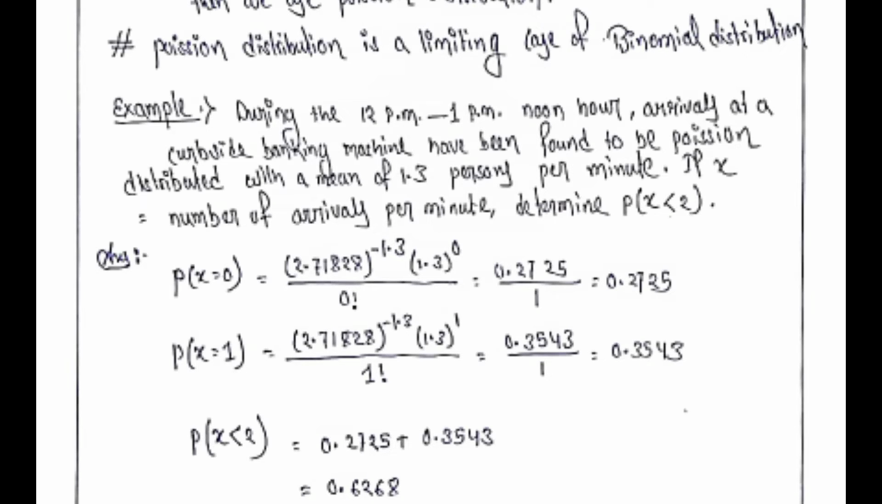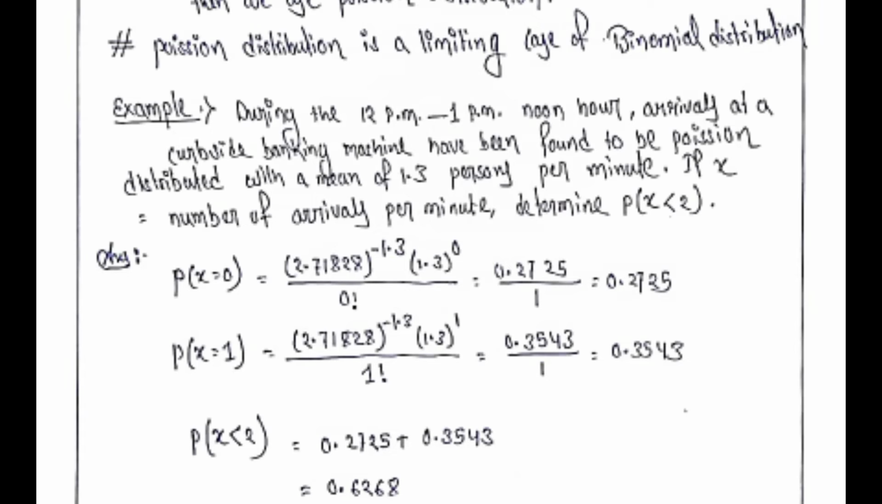So we have a question here. The question says that during the time 12 p.m. to 1 p.m. noon hour, arrivals at a cubicle banking machine have been found to be Poisson distributed with a mean of 1.3. Oh, sorry, I forgot to mention about the lambda. The lambda is the Poisson mean, that is lambda equal to mean, and we know e, and x is a random variable.